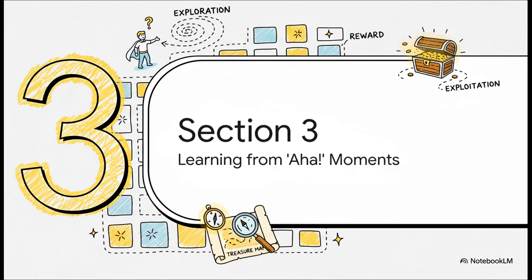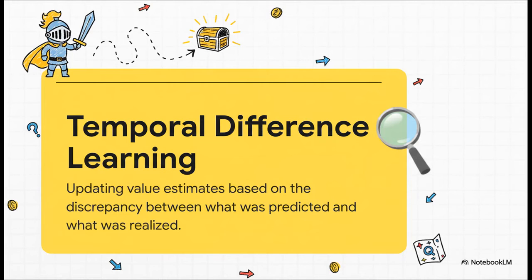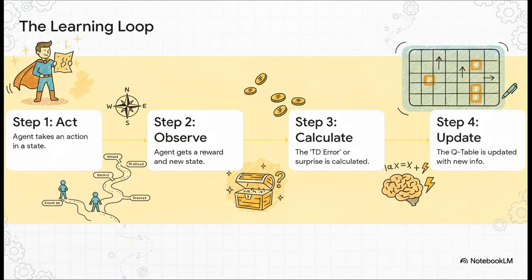So you're probably wondering, how does this blank map get filled in? Well, it learns through pure trial and error. It's all about a series of aha moments where it suddenly realizes, whoa, okay, that path is way better than the other one. Now, this whole process of updating the map has a kind of technical name, temporal-difference learning. I know, it sounds super complicated, but the idea is actually really simple. Temporal just means over time. The agent learns from the difference between what it thought was going to happen and what actually happened. That little moment of surprise, that's everything. It all comes down to this simple but incredibly powerful 4-step loop.